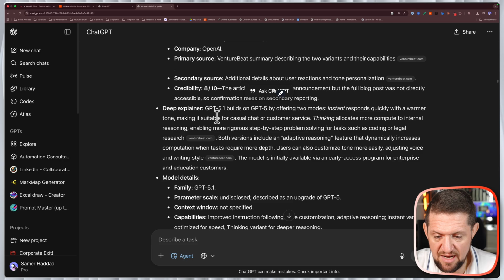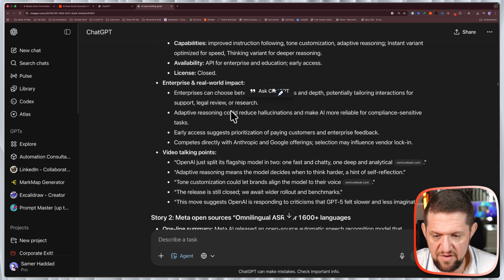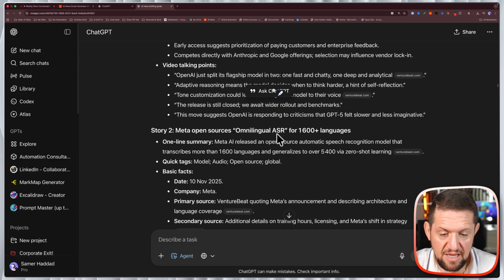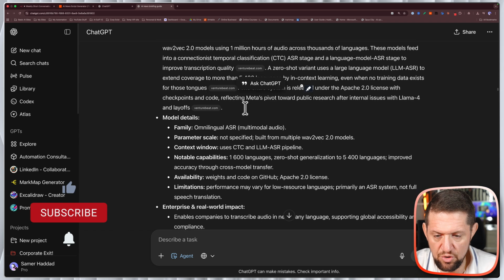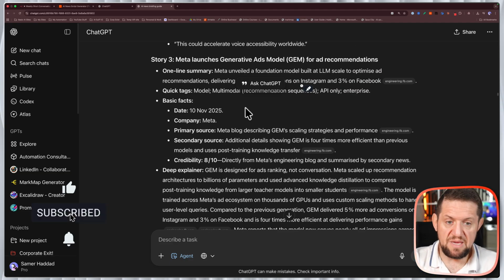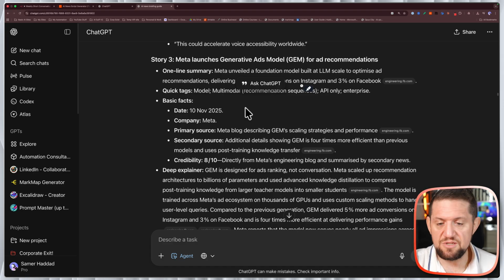Okay, some details around that. Deep explainer. Okay, so it's just going on and on 5.1. So it's giving me depth of that story. Story 2, the omnilingual ASR model. So one line summary, Meta AI releases this model. Okay, and then some more news about this model. So it's giving me story by story, which will help me keep up to date when it comes to AI and maybe create content when it's interesting.